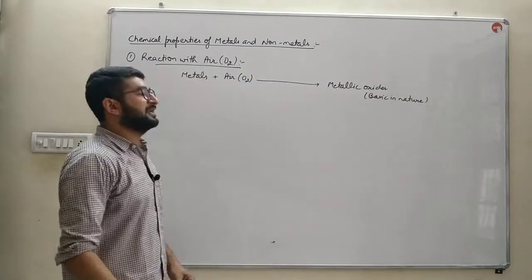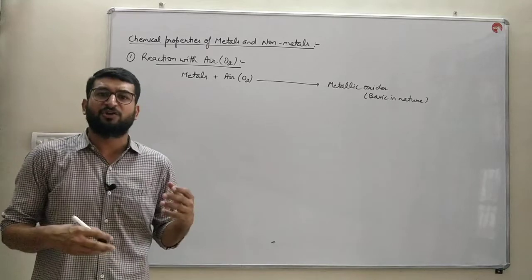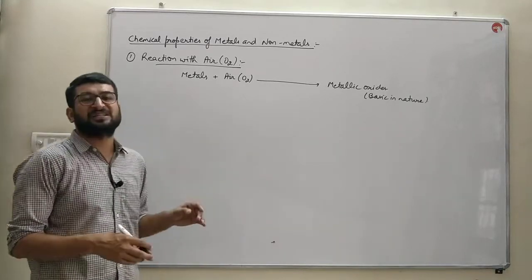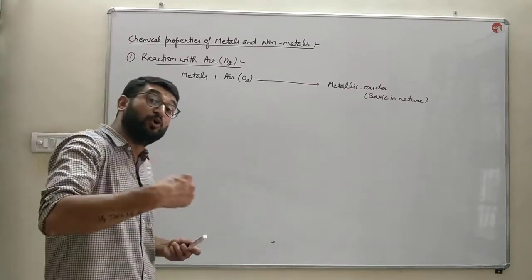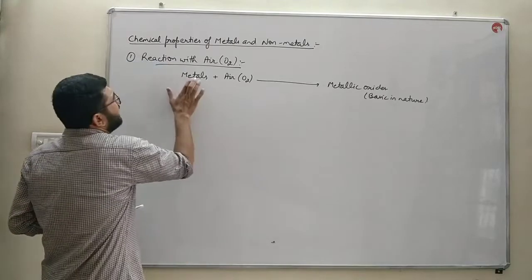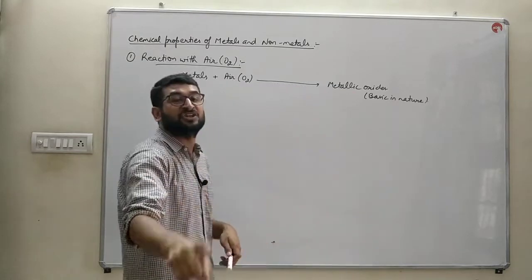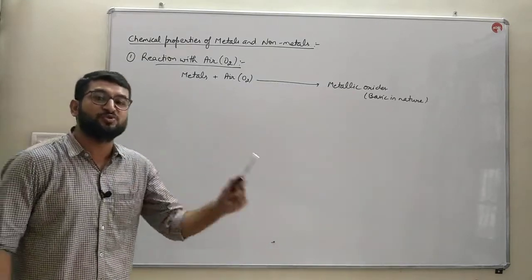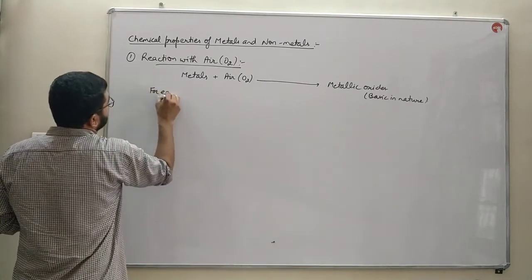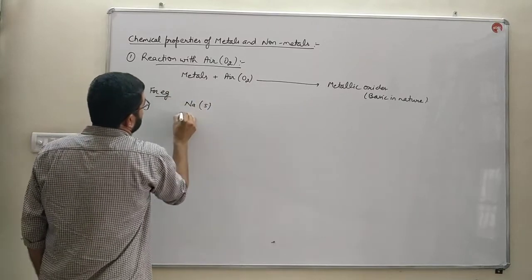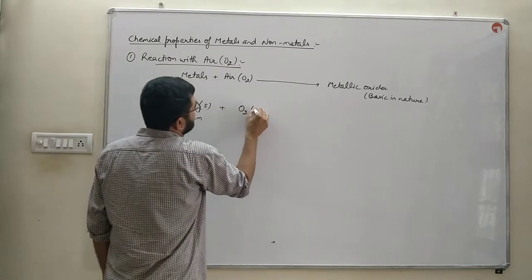Metallic oxides किस nature के होते हैं बच्चे? Basic nature के. You must have studied the acid bases salts in your previous classes बच्चे, in your previous topics. The bases are the substances which convert red litmus to blue, and the acids are the substances which convert blue litmus to red. So metals when combined with oxygen or air, they form metallic oxides which are basic in nature. That is, they convert red litmus to blue litmus. For example, sodium metal, its symbol is Na, when it reacts with oxygen, that is air.